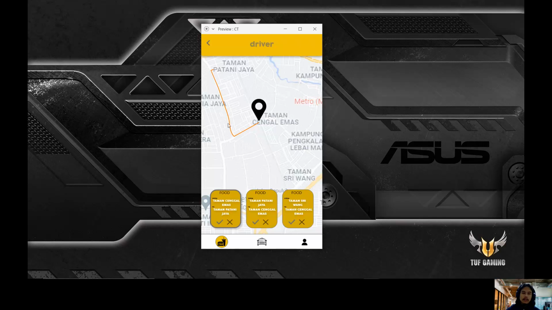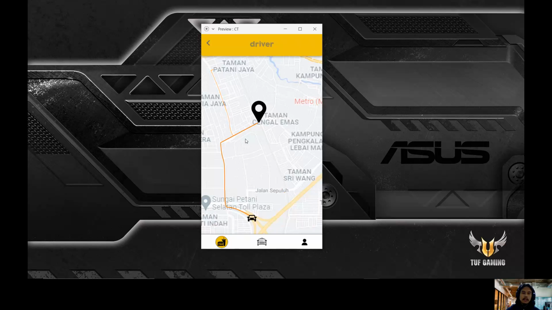So after they have been shown the path, if they agree, they have to press the tick sign here, and it will show the route that they will have to take in order to go to the place where the food is, and also the route for where the food should be delivered. This is the same as well for the transportation. The process is the same as the one for the food, and they will have job pop-ups as well. If they want to do the job, they have the choice to pick whether they want to do it or not. Okay, so I think that's about it.